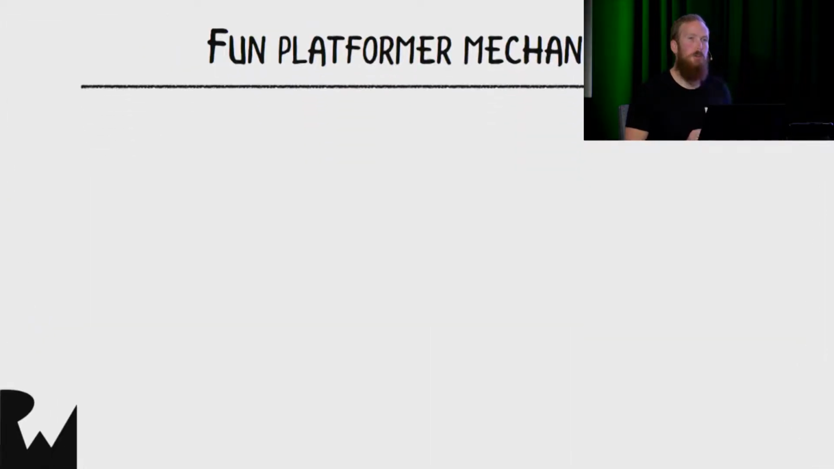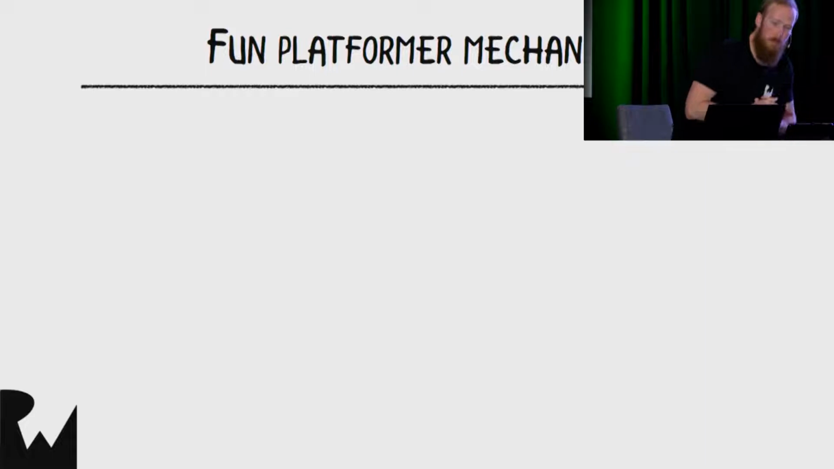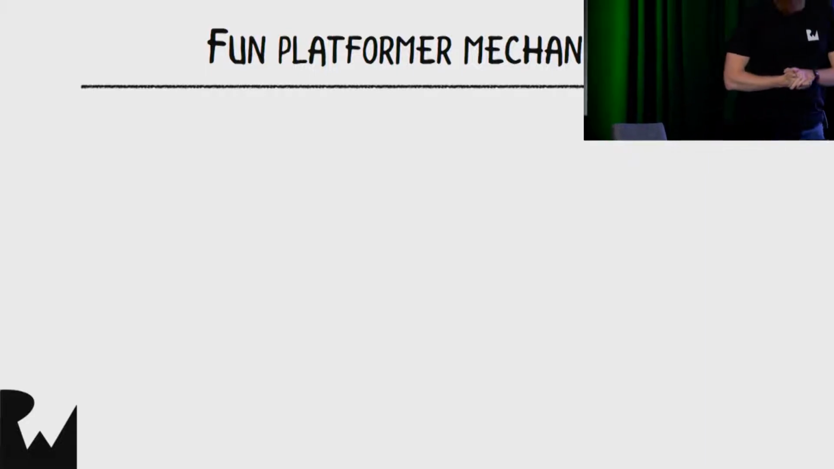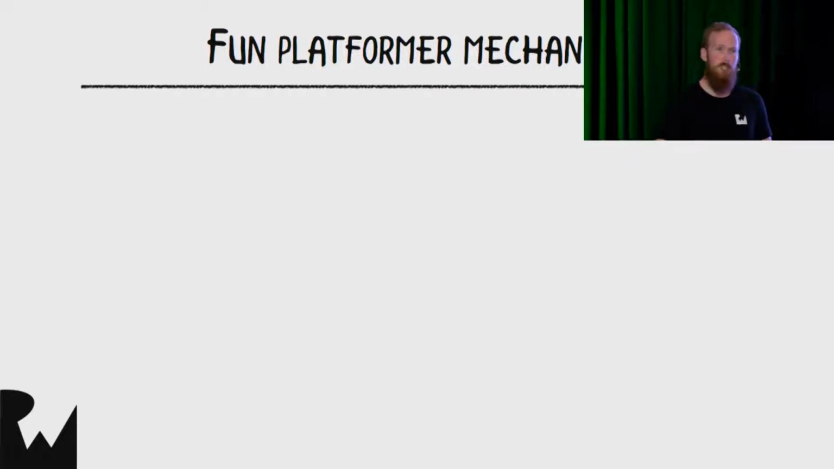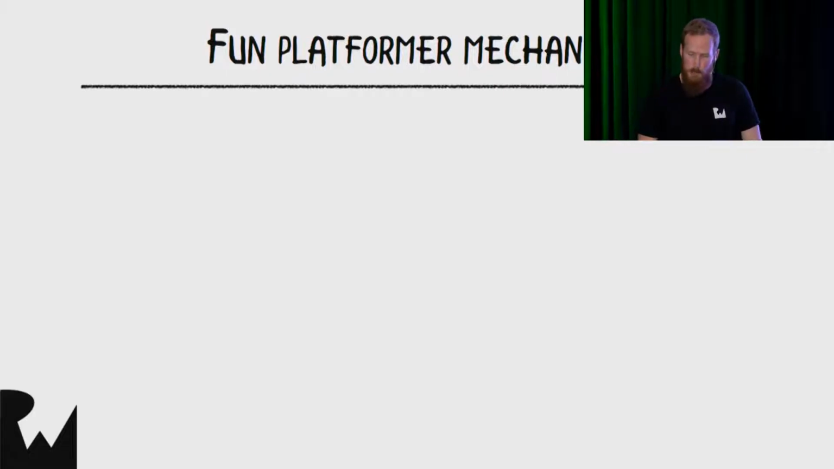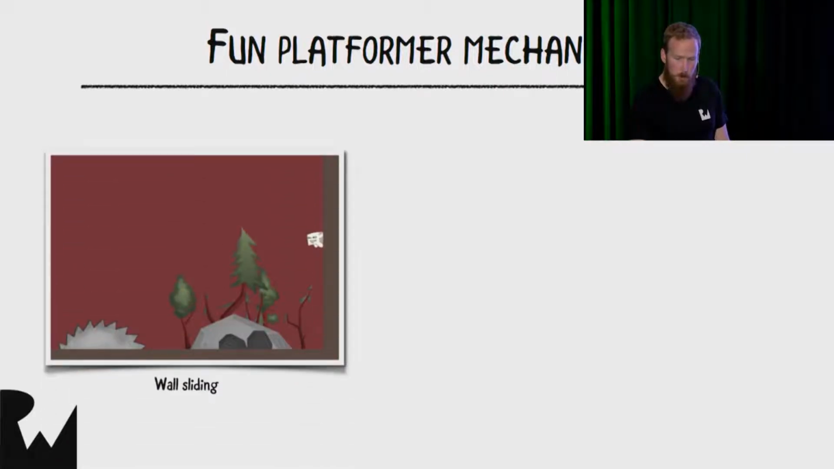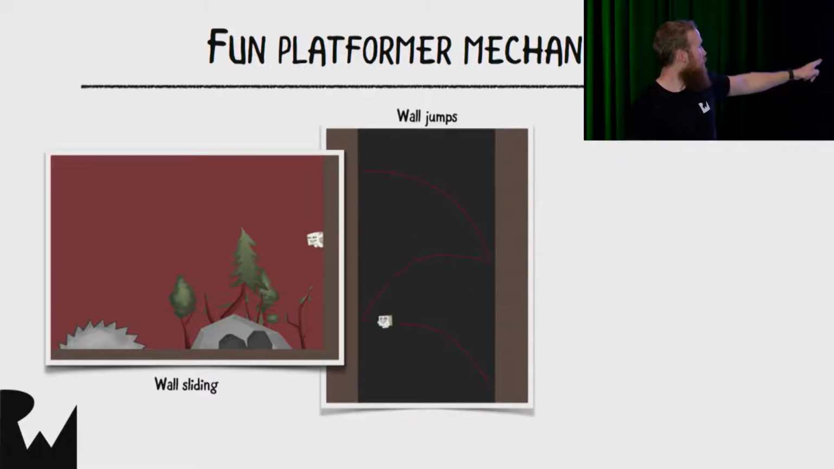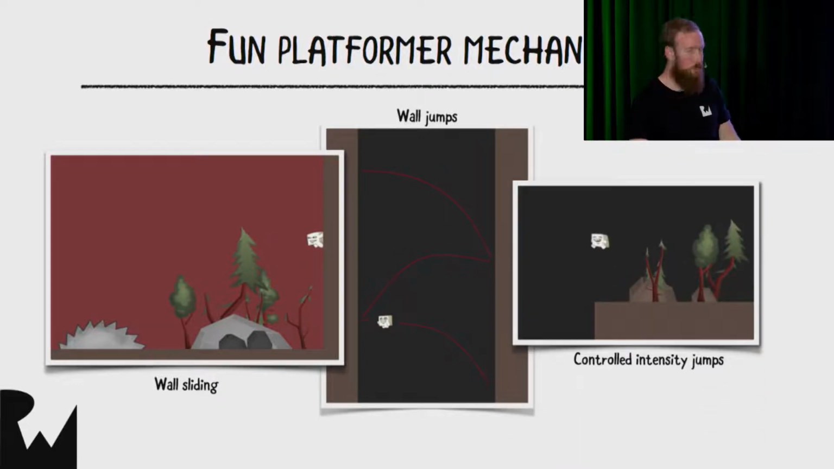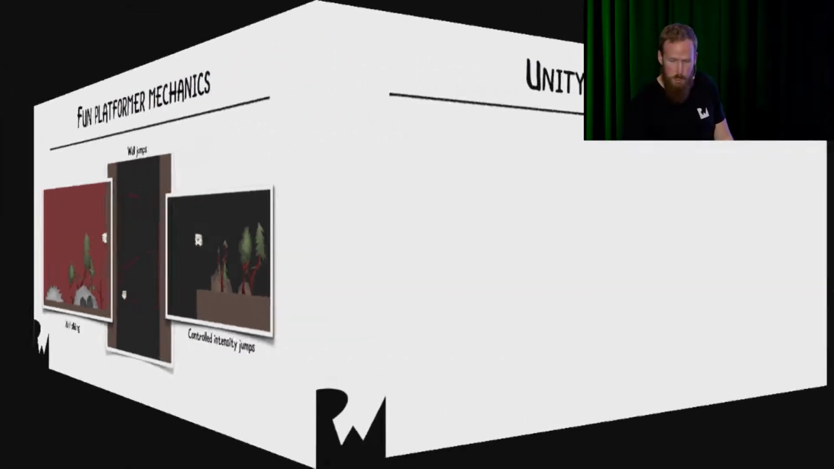All right, so what we're going to do now is add some fun platformer mechanics to the game. That's things like variable controlled jumping and wall jumping and wall sliding. So what are these things? Wall sliding, there's an example there of sliding down a wall. We've got wall jumps where you can jump in between walls and traverse high areas. And we've got controlled intensity jumps, so that's controlling how high you can jump. If you've got tricky platforms, we can control our jumps like that.